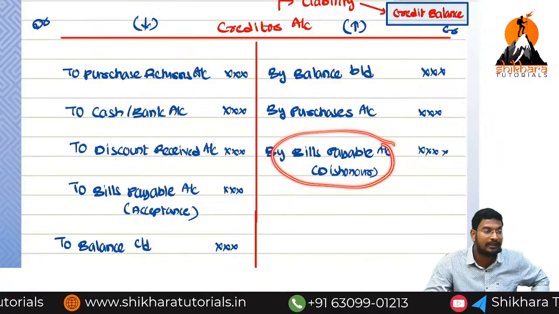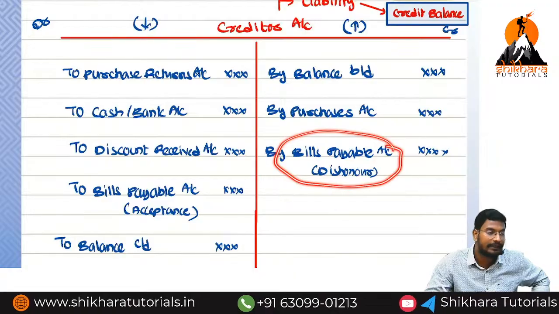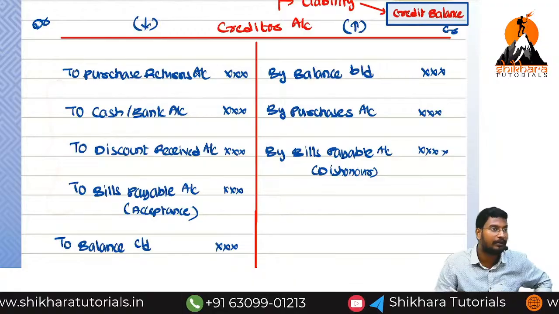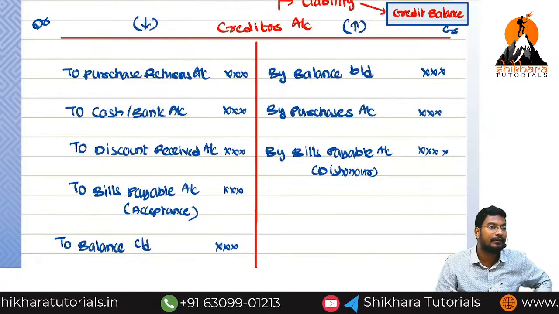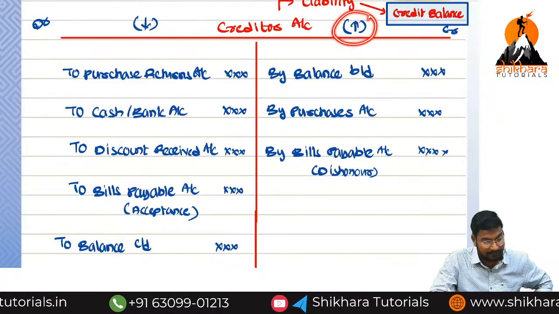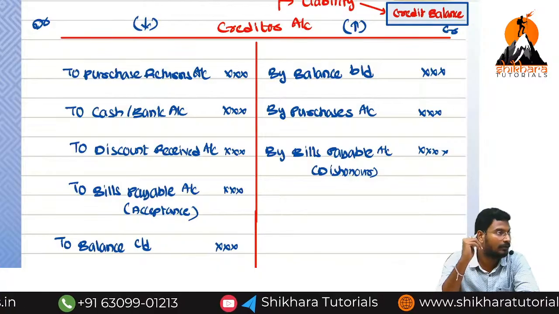Because of bills payable dishonor, the creditor value increases again, so we record it on the credit side. All the debit items are recorded because the creditor value decreases. So creditor value increases means credit side, and decreases means debit side. This is the overall concept.